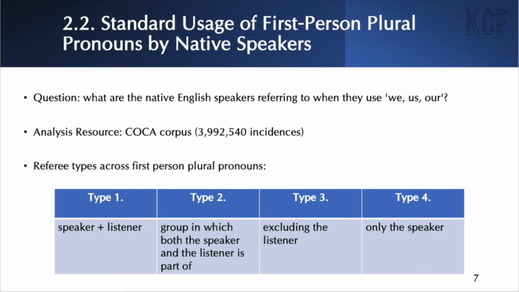So after doing analysis through COCA corpus tool, the major findings were as follows.